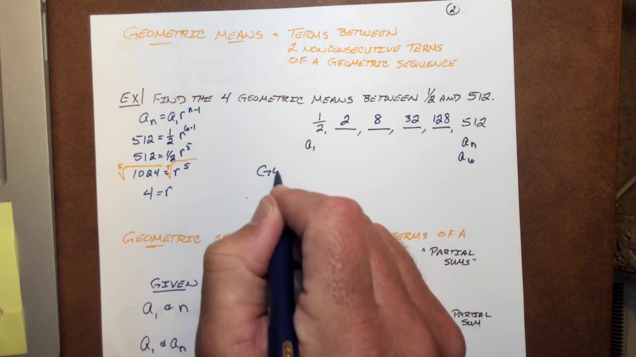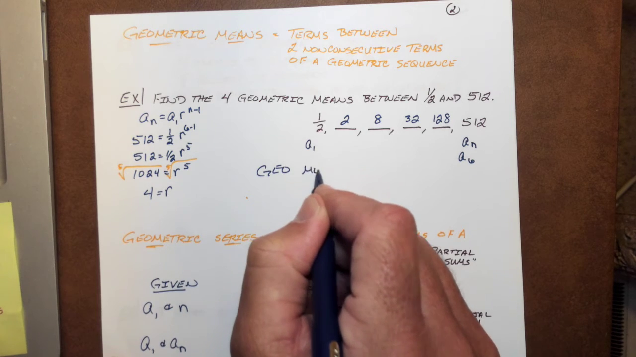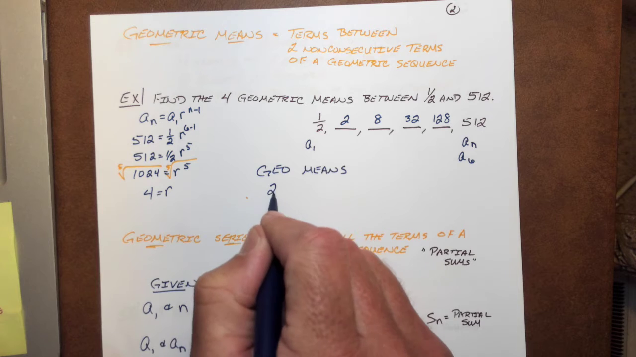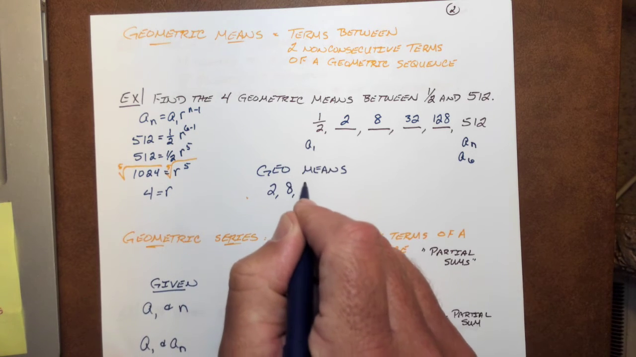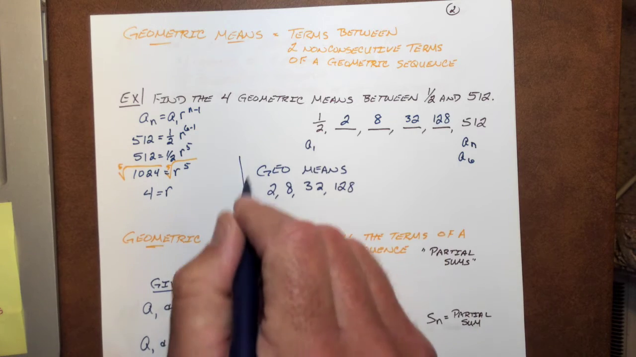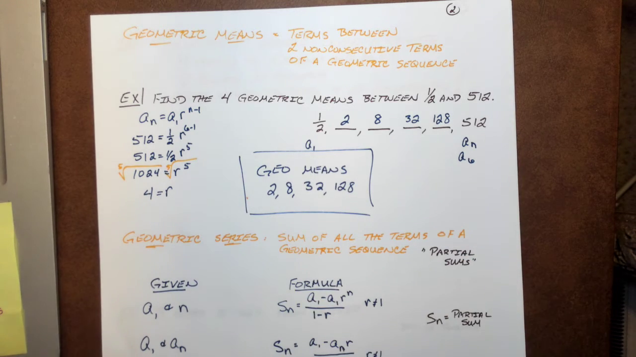So our geometric means are as follows: 2, 8, 32, and 128 in this particular example. Okay. Next.